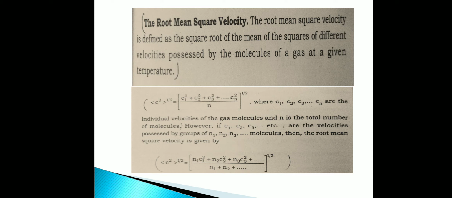If a group of molecules possess the velocities C1, C2, C3 etc., then the equation becomes N1 C1 square plus N2 C2 square plus N3 C3 square etc. divided by N1 plus N2 plus etc., the whole raised to 1 by 2, where C1, C2, C3 are the velocities possessed by groups of molecules N1, N2, N3 etc.